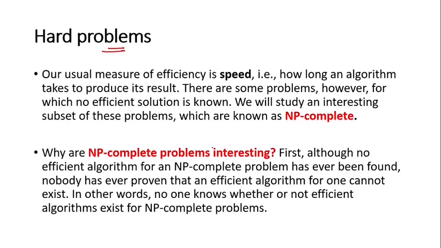our usual measure of efficiency is speed. Normally we say that if any algorithm is faster, then it is efficient. How much faster, that is a little bit relative. How long an algorithm takes to produce its result, that is speed. There are some problems, however, for which no efficient solution is known. I just told you there are many problems for which an efficient solution is not there.